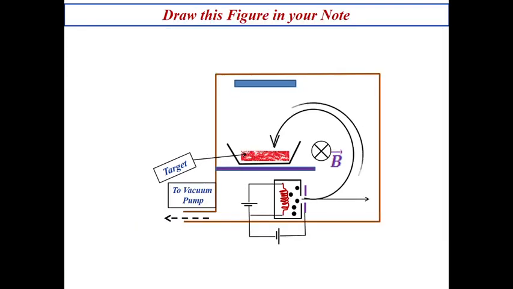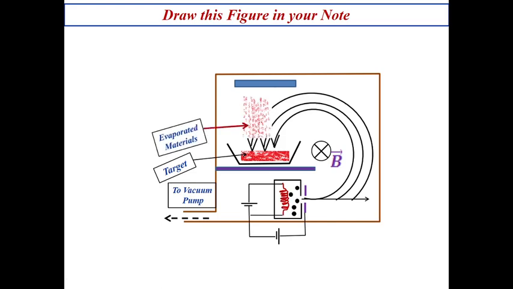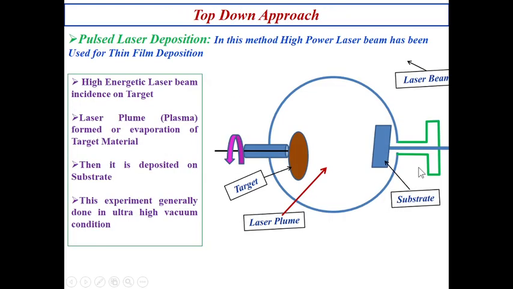I suggest to all of you that you draw this figure in your note. Here I have not written the filament. You just put an arrow and write that this is the filament or thermionic emission. Okay. Pause the video and draw this figure. Everything is there. Next we have to go for pulsed laser deposition.